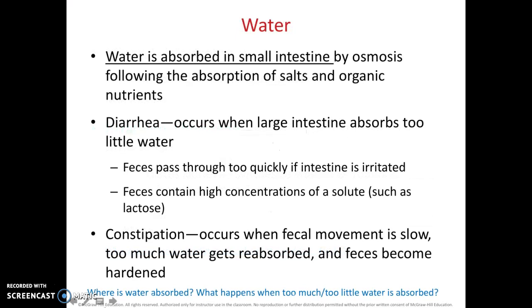So water is absorbed mostly in the small intestine, but also in the large intestine. And diarrhea will occur when the large intestine absorbs too little water, so that means that feces is going to pass through too quickly, or if it contains high concentrations of a solute. Constipation, on the other hand, occurs when fecal movement is slow and too much water is reabsorbed by the large intestine so that feces becomes hardened.